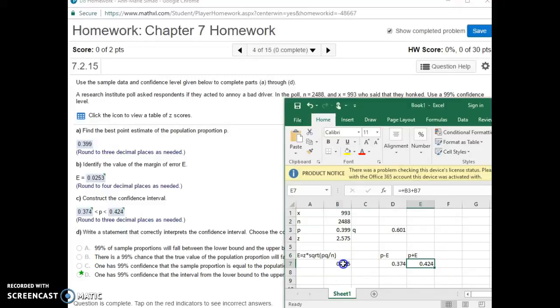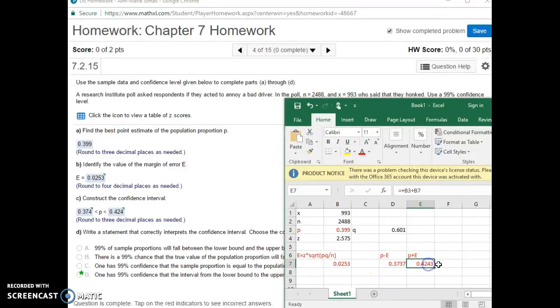I didn't have to round out to 3 because I rounded both the pieces to 3. So when they asked for my P, that's my 0.399. They also asked for my error E, which is this piece right here, 0.025. And they actually wanted that to 4 decimal places. So I'm going to come in here, change my 3 to a 4, and there's my 0.0253. And then here's my interval,